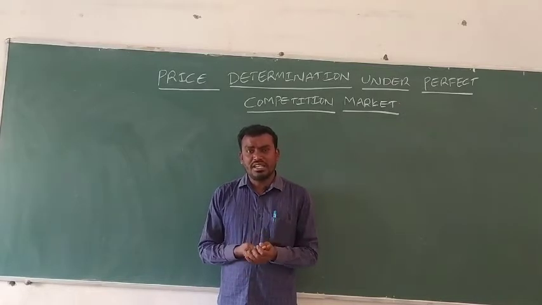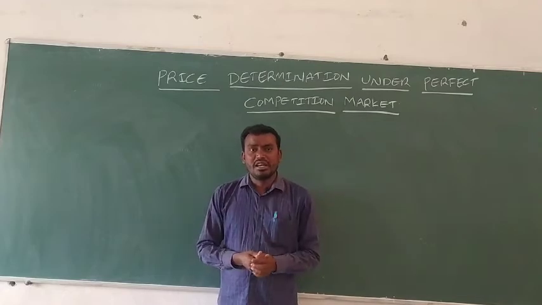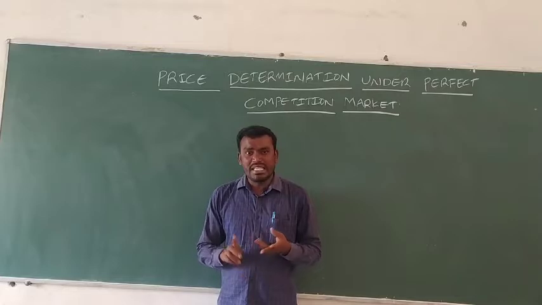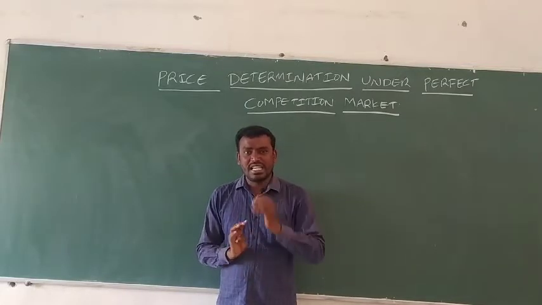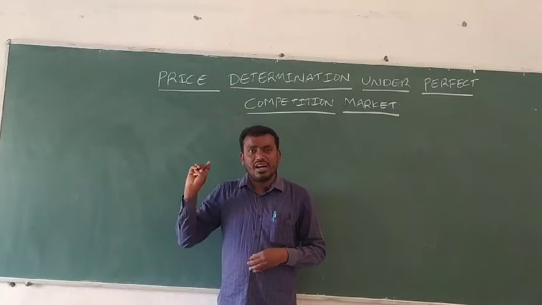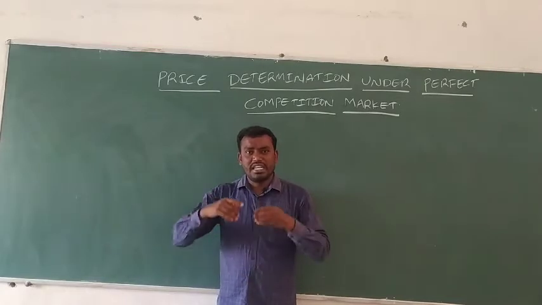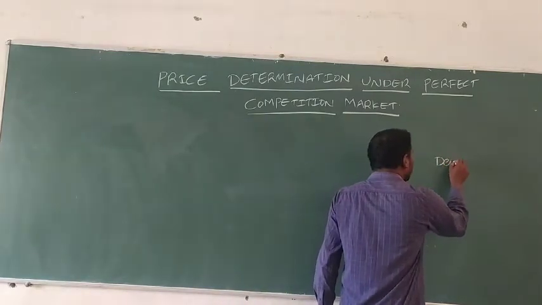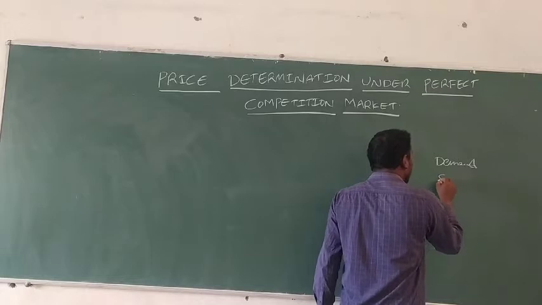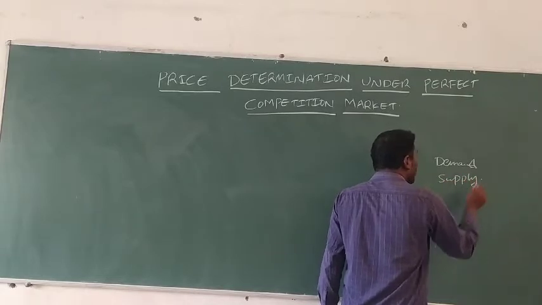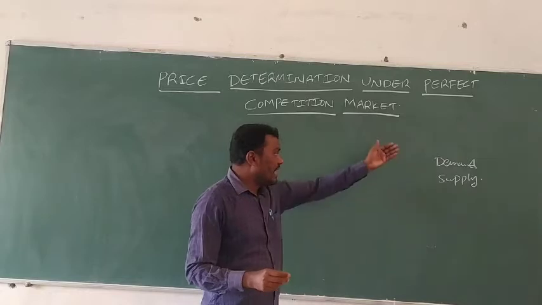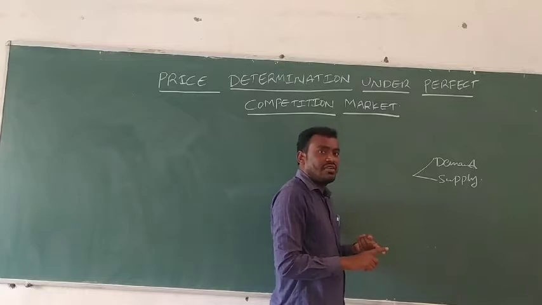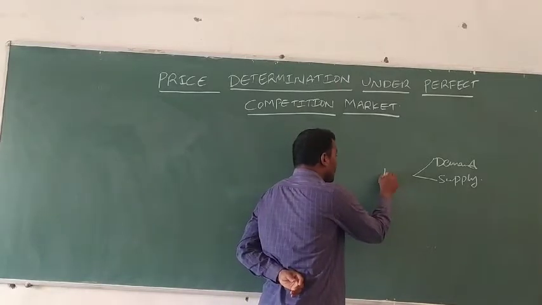Here, the price in a perfect competition market is determined by the market forces, that is, demand and supply. Where demand and supply are equal, that price we call the equilibrium price.